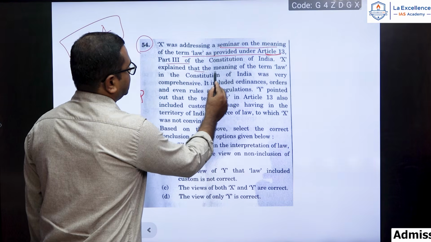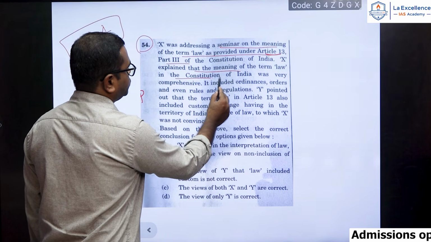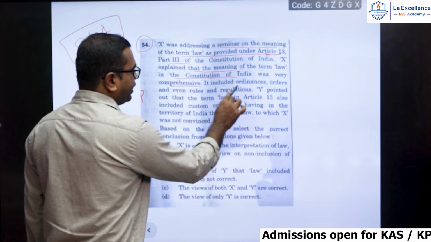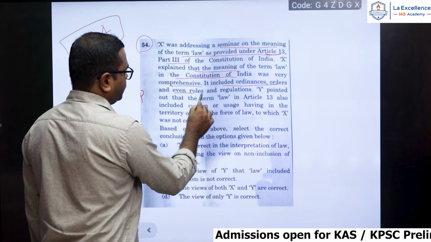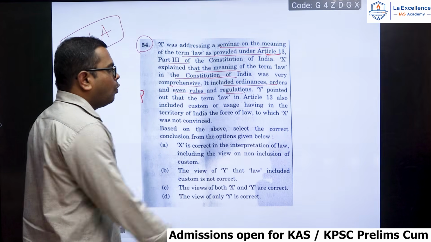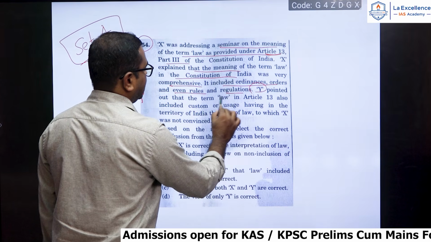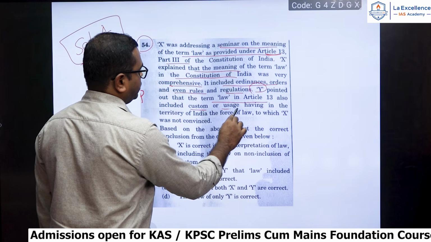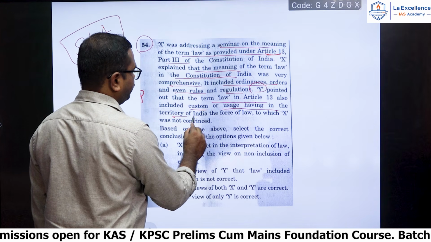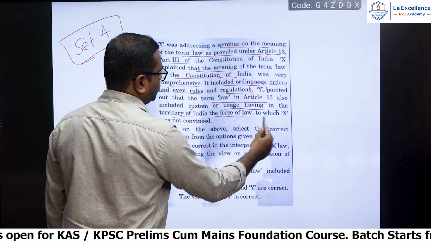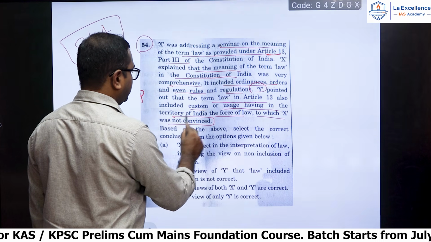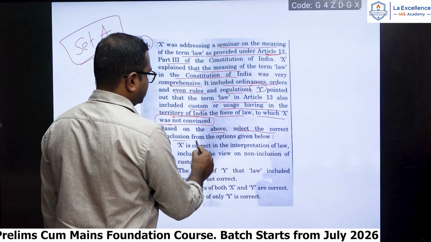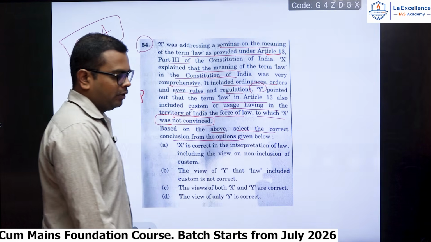X explained that the meaning of the term law in the Constitution of India was very comprehensive. It included ordinances, orders, and even rules and regulations. Y pointed out that the term law in Article 13 also included custom or usage having in the territory of India the force of law, to which X was not convinced. Based on the above, select the correct conclusion from the options given below.